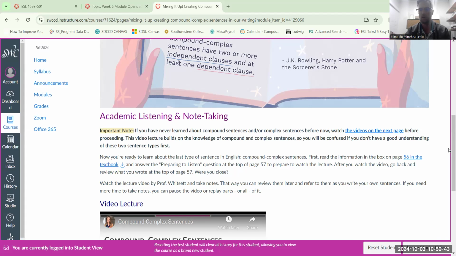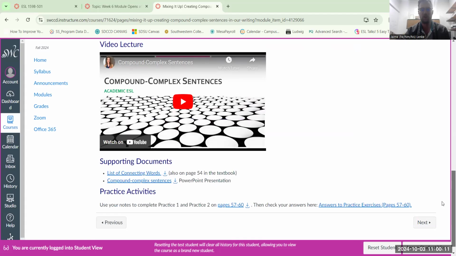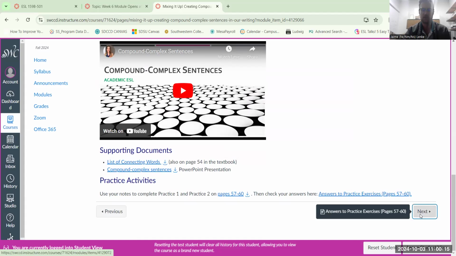So something like, although many students attend college for financial reasons, there are many reasons that students take classes, such as building confidence and building resilience in their classes. So we really want to kind of mix up the way that we're making our argument, and we do this by using sentence variety. So again, you'll read the stuff on this page and you'll watch this video about compound complex sentences. And then you'll click next.